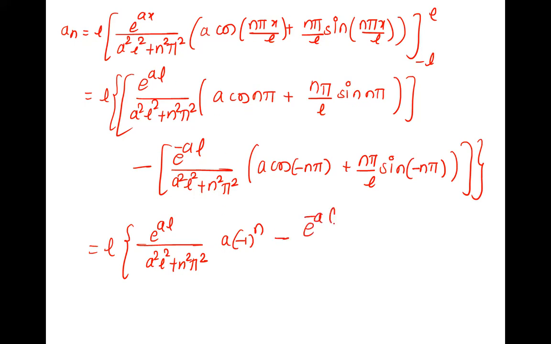Minus e raised to minus aL, a square L square plus n square pi square into, what is cos of minus theta? Cos theta, right? So cos of minus theta is cos theta and sin of minus theta is minus sin theta. So here it is cos of minus theta, which is cos theta itself. So this is cos n pi itself, means the value is a into cos n pi, minus 1 raised to n. And this is sin n pi, minus sin, if minus comes out, but sin n pi is 0. So this value is 0.